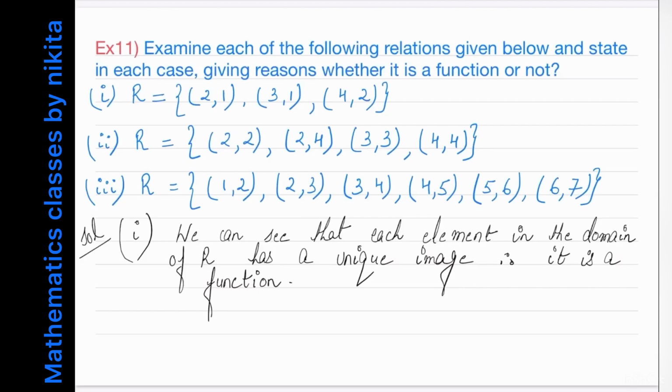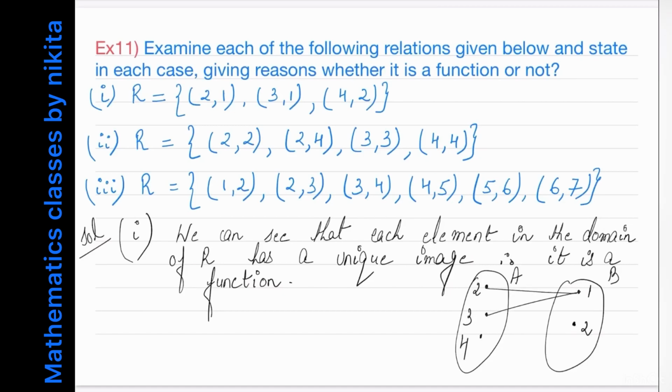Or if you want to draw the arrow diagram, you can draw the arrow diagram also. For example, the domain is 2, 3 and 4. This is the domain, and the set B has only 2 elements, 1 and 2. So 2 is related to 1, then 3 is related to 1, and then 4 is related to 2. I told you that this kind of arrows are allowed, many to 1. So 2 elements are having the same image, but each element in the domain has a unique image. You got it? So therefore it is a function. Now let's see the next relation.